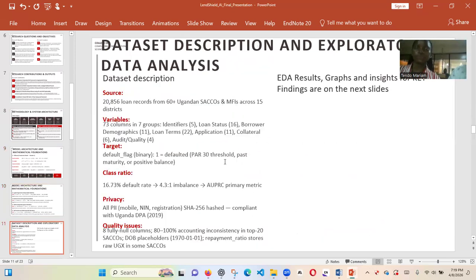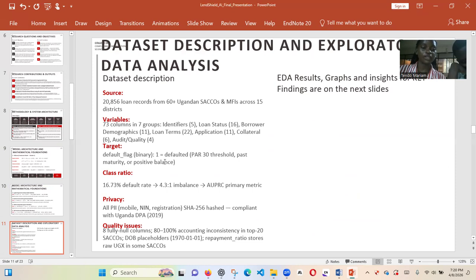And then here I'm going to look at the dataset description and the exploratory data analysis. As we look at the dataset, the source has 20,856 loan records. These are from 60 plus Ugandan SACCOs across 15 districts. The variables are in 73 columns, and those are in 7 groups. You can see that the variables include the identifiers, loan status, borrower demographics, loan terms, application, and collateral.